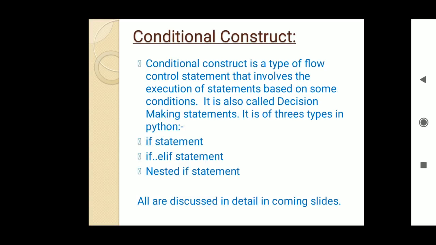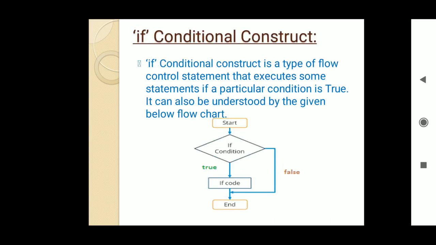Coming to our next construct, conditional. Conditional construct is a type of flow control statement that involves the execution of statements based on some conditions. It is also called decision making statements. It can be divided into three forms: if, if else, if elif, and nested if. Let us move ahead and discuss these in detail. The first and simplest form is if. The if conditional construct is a type of flow control statement that executes some statements if a particular condition is true.